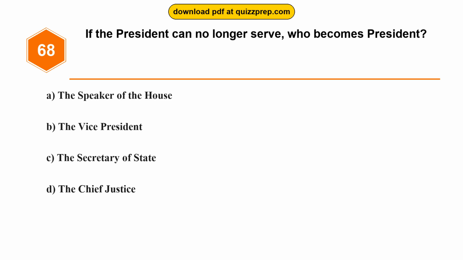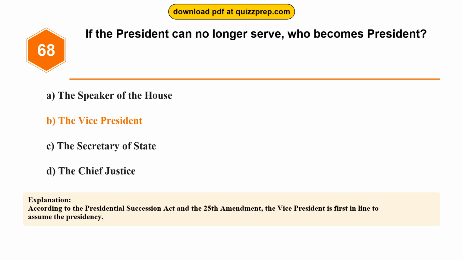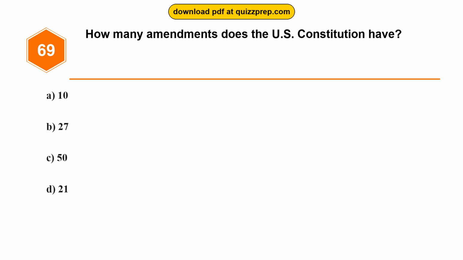Question 68. If the president can no longer serve, who becomes president? Option A, the Speaker of the House. Option B, the Vice President. Option C, the Secretary of State. Option D, the Chief Justice. The correct answer is option B, the Vice President. According to the Presidential Succession Act and the 25th Amendment, the Vice President is first in line to assume the presidency.